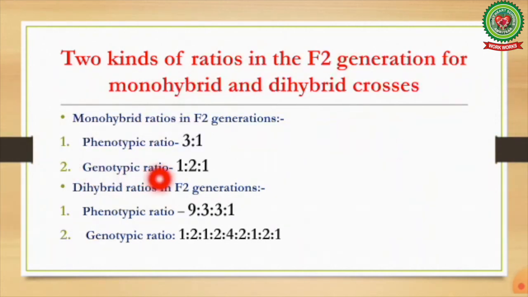Monohybrid ratio in F2 generation: phenotypic ratio is 3:1 and genotypic ratio is 1:2:1. Dihybrid ratios in F2 generation: phenotypic ratio 9:3:3:1. Genotypic ratio is 1:2:1:2:4:2:1:2:1.